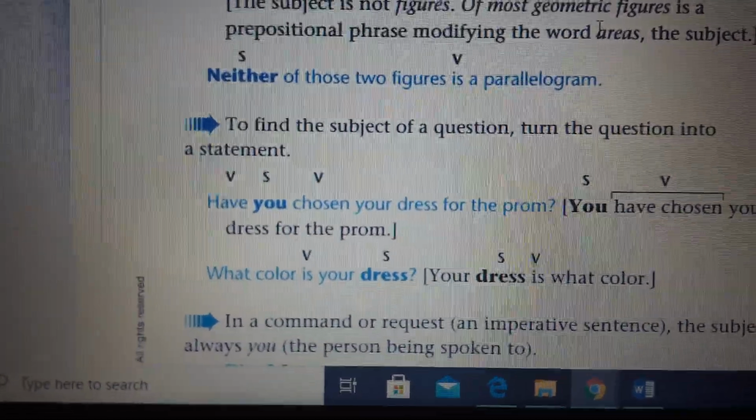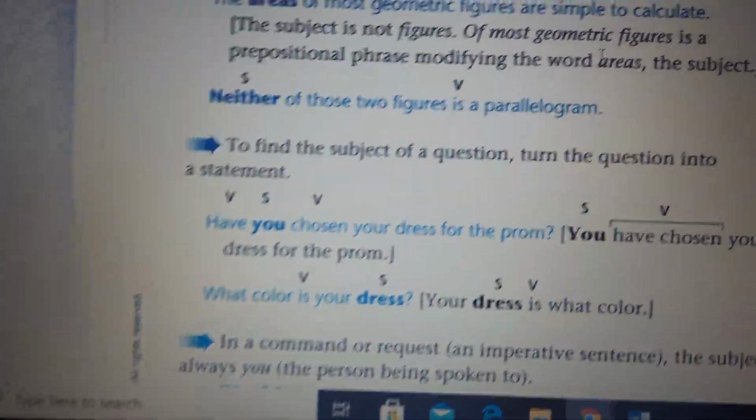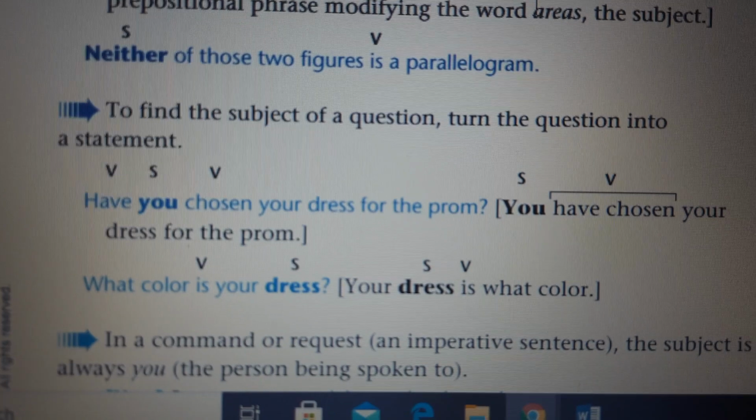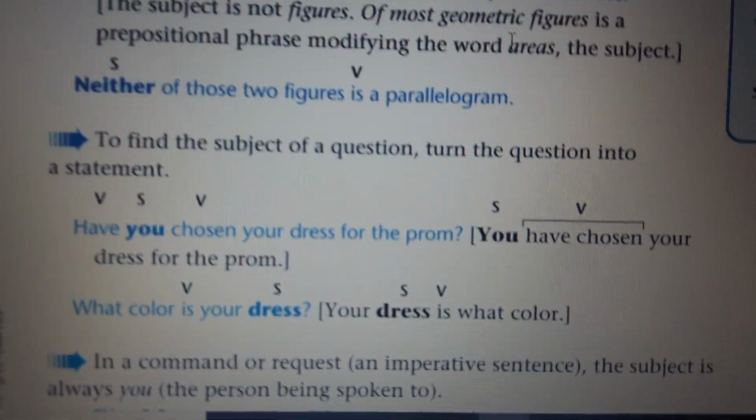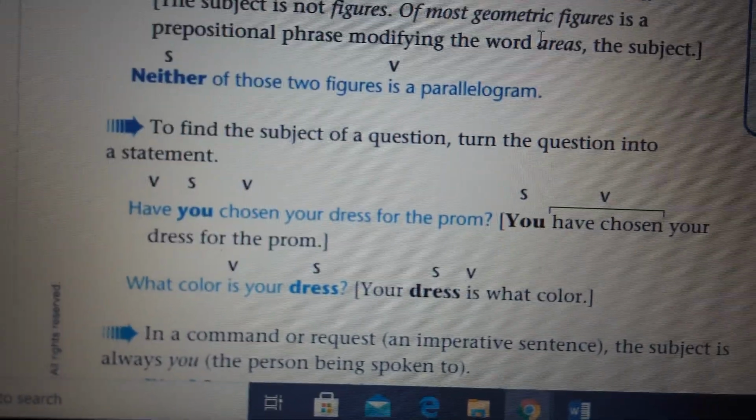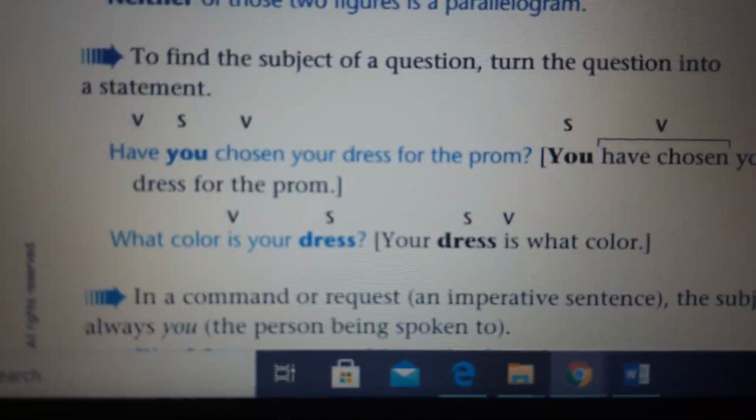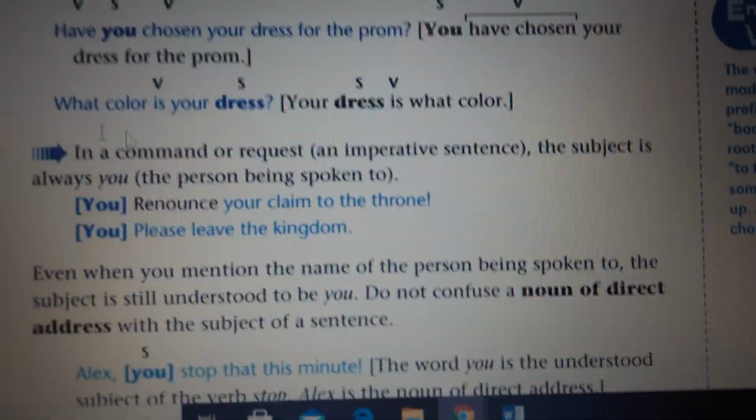So basically I can know where the subject is. Or you can just say, you have chosen your dress for the prom. You just turn the question into a statement. Just forget about the question and consider it as a statement, and you can find the subject. But I think this is the easiest one, because you can know directly where the subject is.